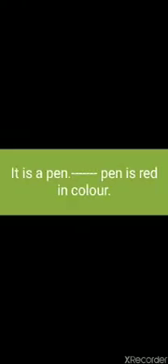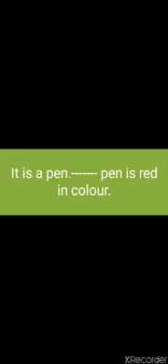Next, I saw dash ostrich. Which article will come? Article an will come, because the word ostrich starts with a vowel and gives the sound of a vowel. So we will use the article an here. Next, Allahabad is dash holy city. The answer is Allahabad is a holy city. Next, it is a pen. Next, dash pen is red in color.